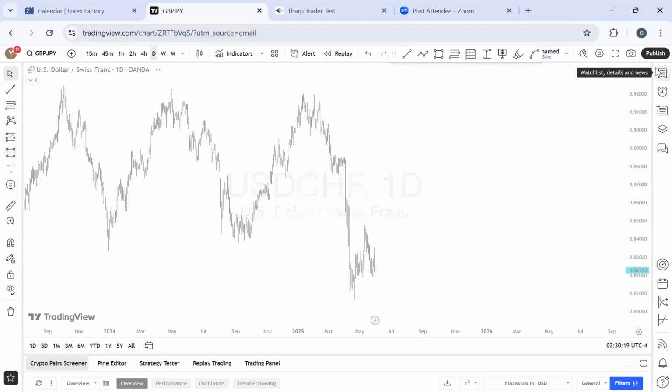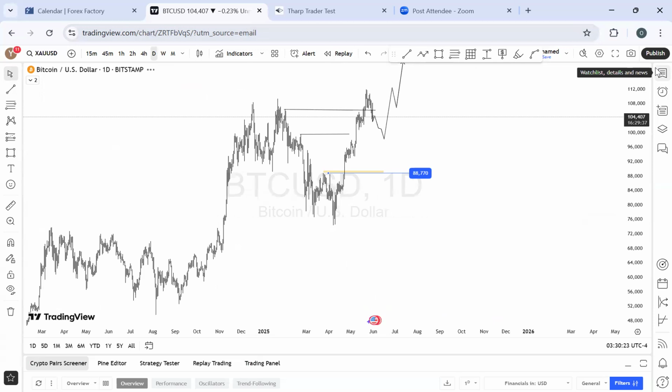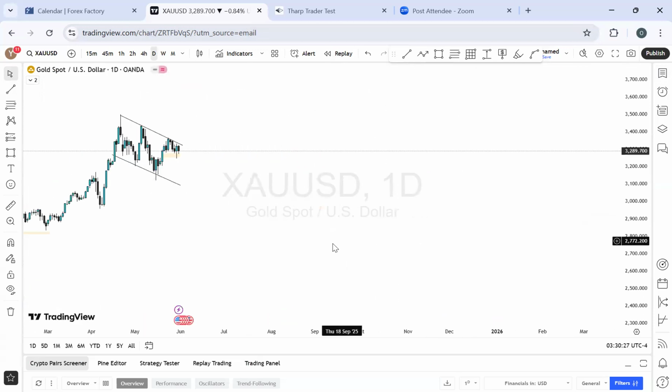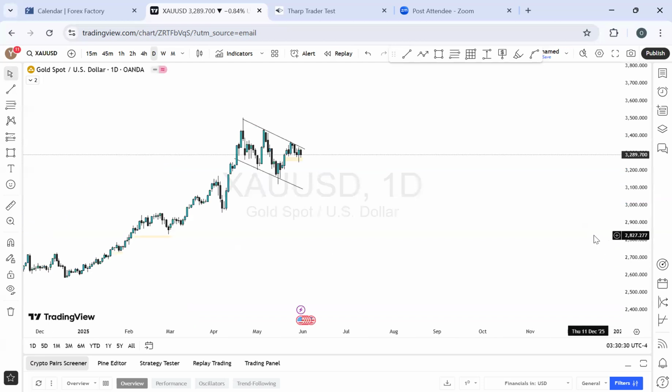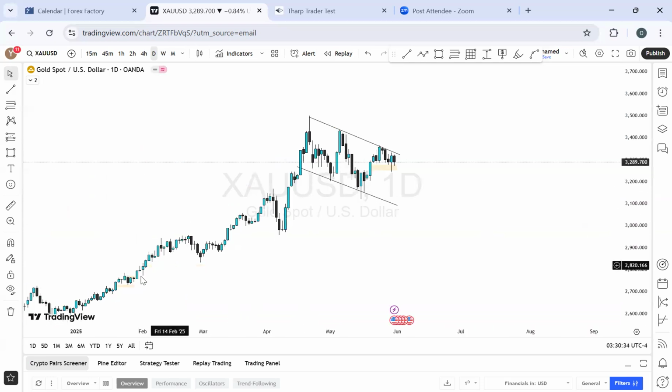Okay, let's see what we have on. I think we should check the gold move. We analyzed the GBPUSD and it's moved well. So basically on gold, we do not have much going on there. On gold, we only had something like this. I drew this during the week, in the course of last week rather.